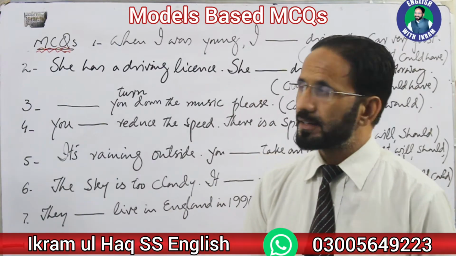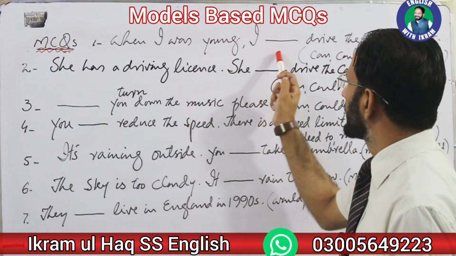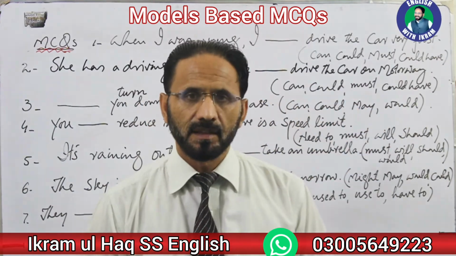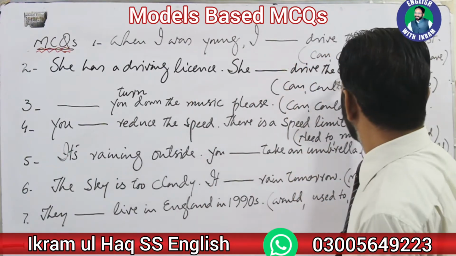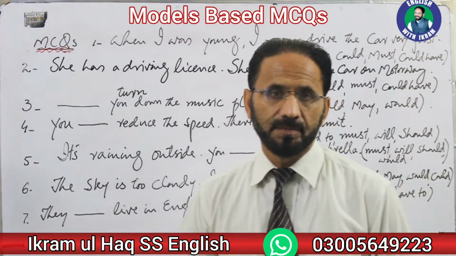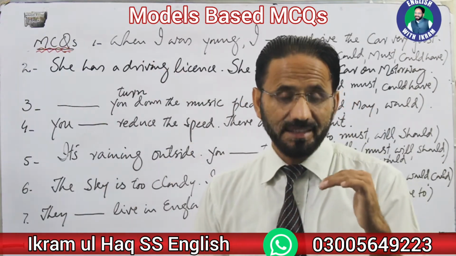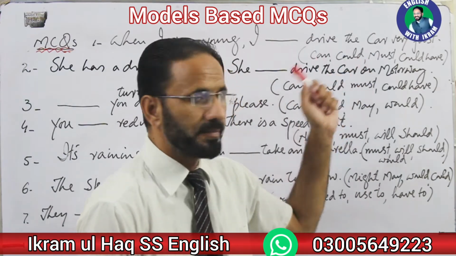So let's get started. MCQ number 1. When I was young, I drive the car very fast. There are 4 options: can, could, must, and could have. So looking at the sentence structure, what do you think? Which option is the correct one?